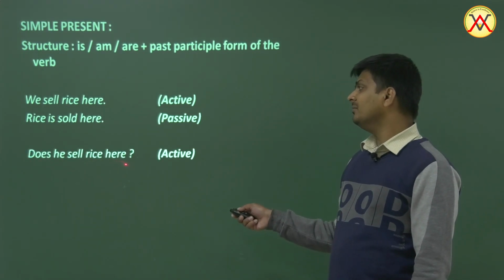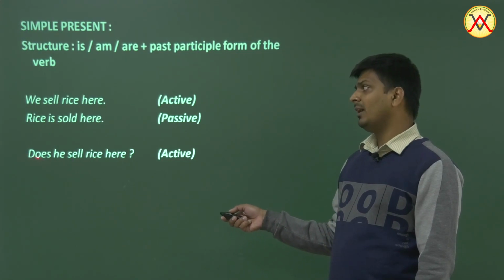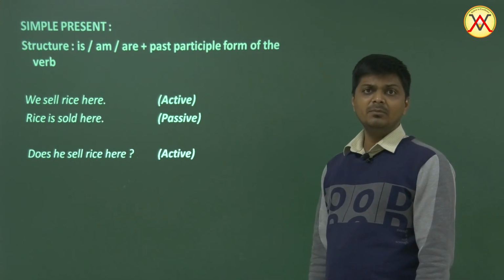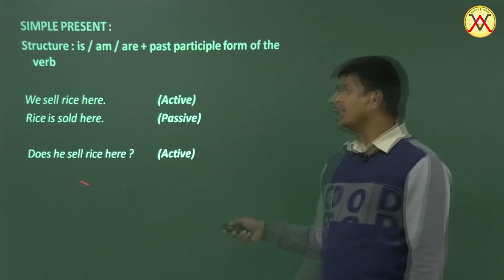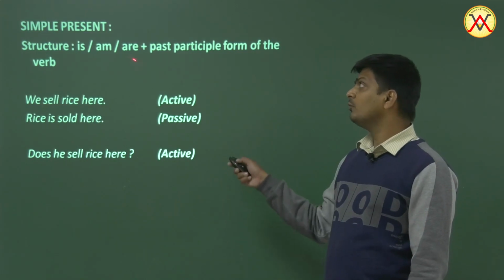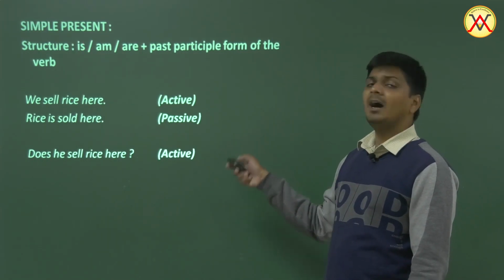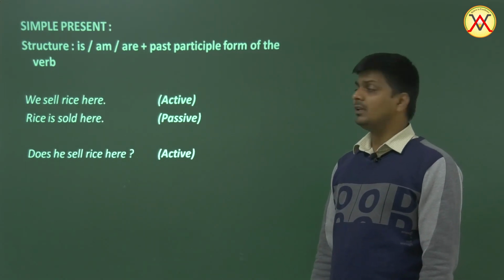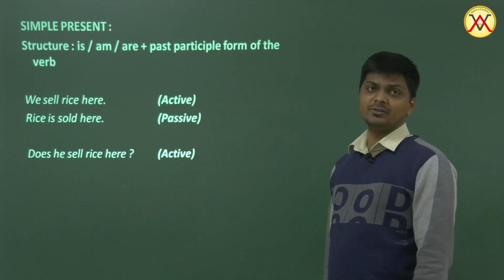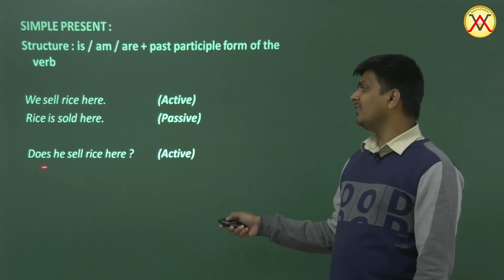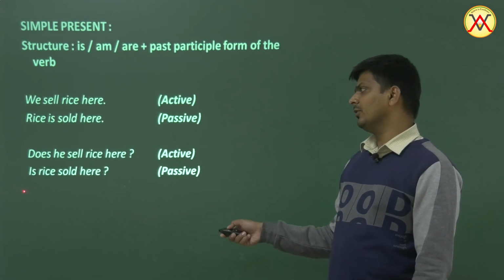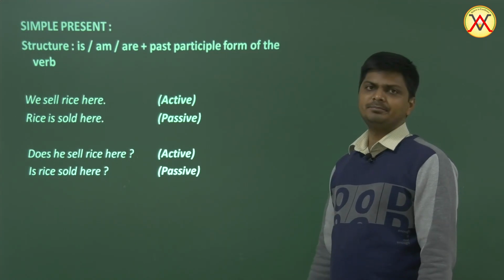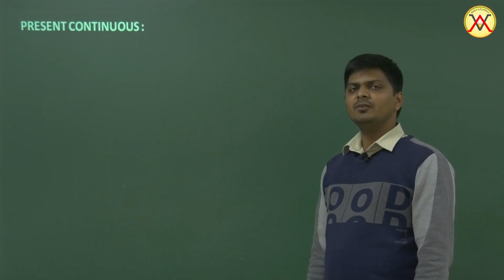Does he sell rice here? Well, it's a question, and a question begins with a helping verb or with a question word. It is beginning with a helping verb. So we'll use one of the helping verbs. We have got is, am, are. One of these we'll use, okay? So it has to be in accordance with the object, and the object here is rice. So we'll say is rice sold here. Is rice sold here.